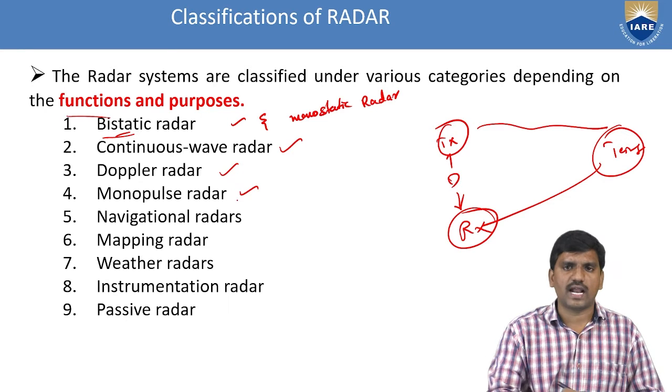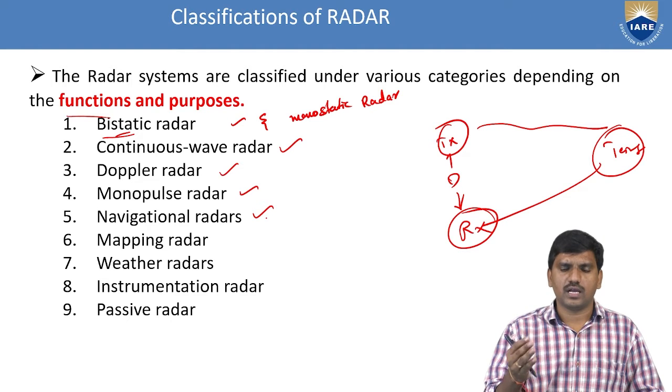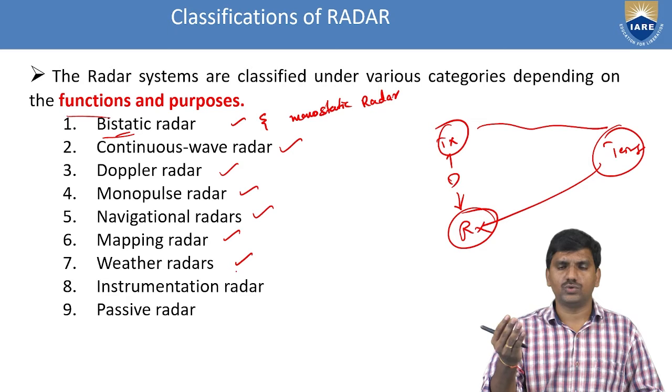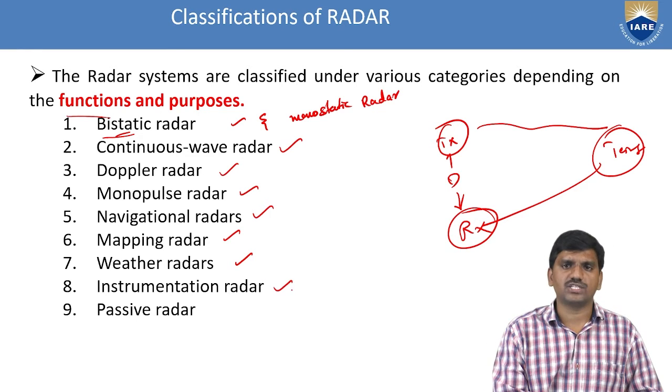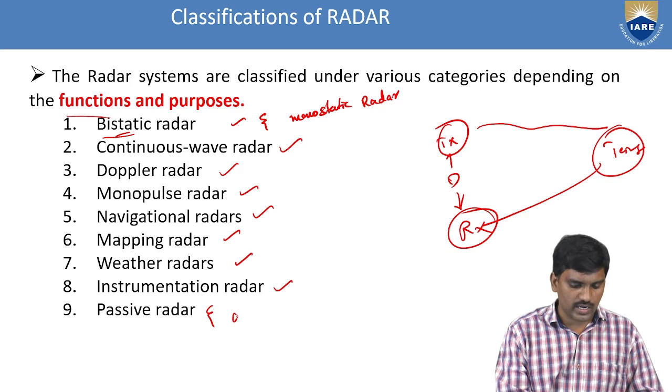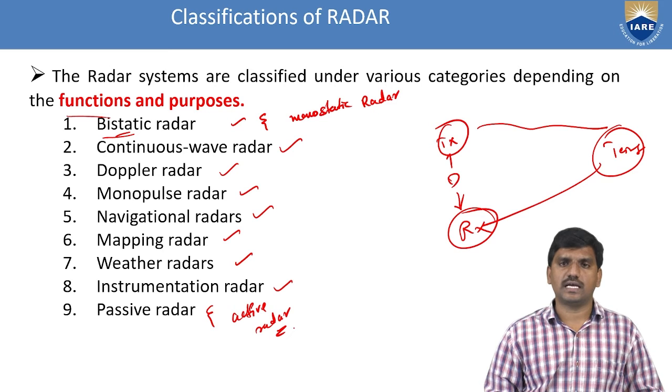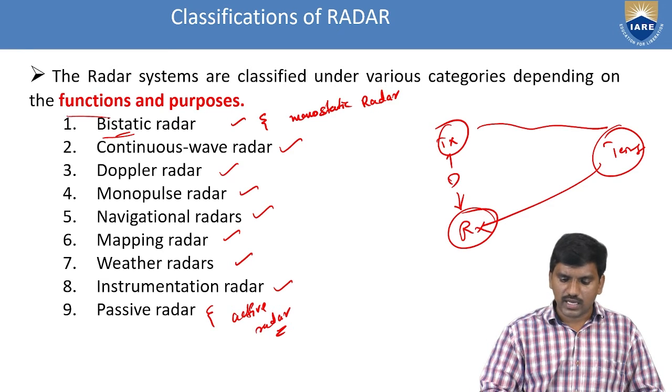Next one, monopulse radar. Next, navigational radar. By using a navigation system, we are moving through an unknown place. Next one, mapping radar and weather radar. In order to identify or measure weather parameters like temperature, humidity, and permittivity, we use weather radars. Next one, instrumentation radar, passive radar and active radar. So these are nine types of radars. Let's see them one by one.